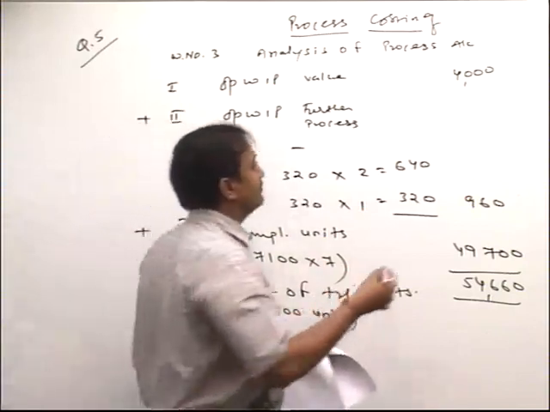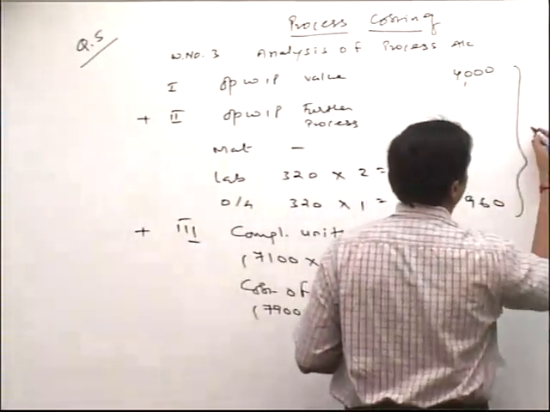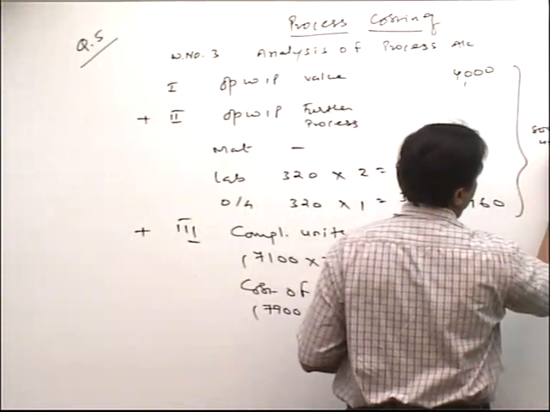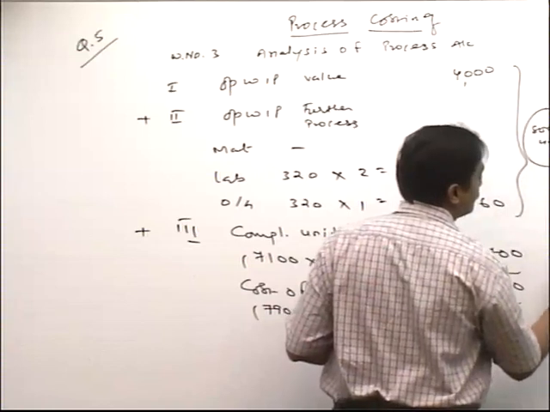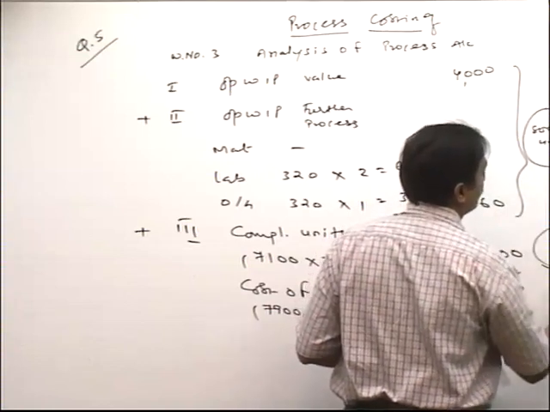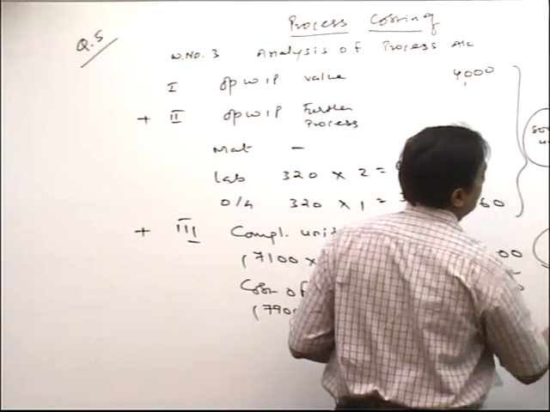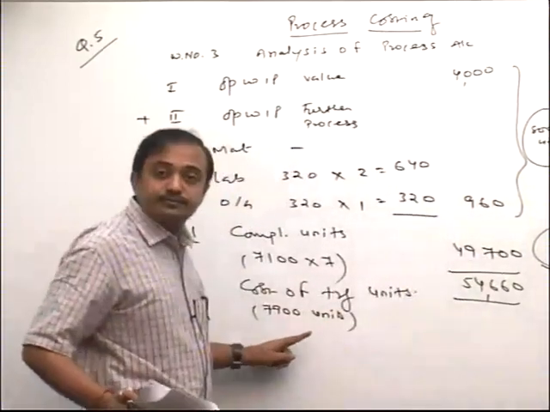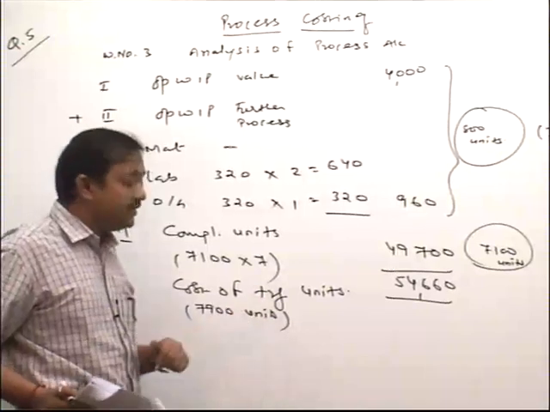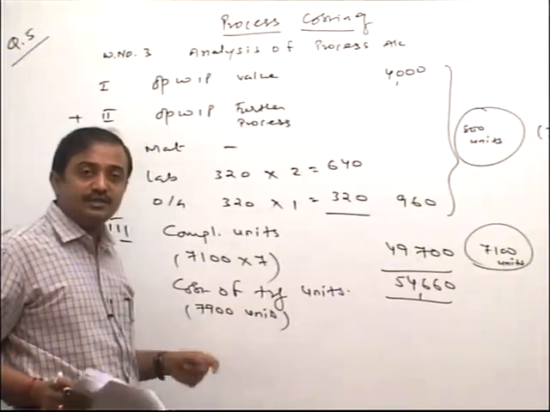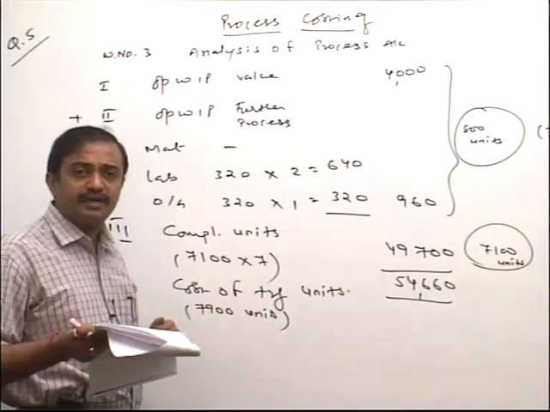Clear? Because first that is for 800 units, and this is for 7,100 units. So we get the total cost for 7,900 units that we name as the cost of transfer units. Still, friend, other working notes are pending afterwards.